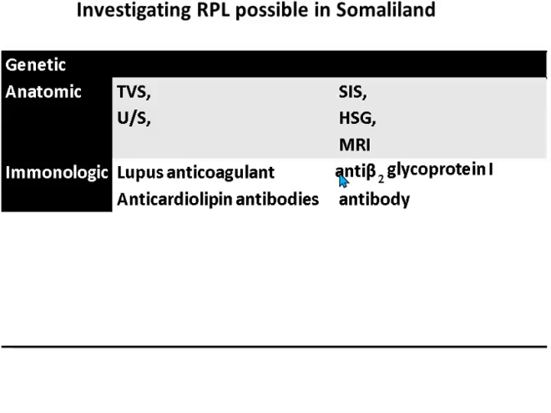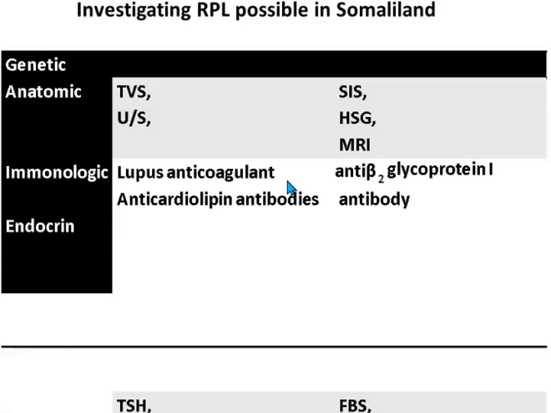The other thing is immunological. Immunologically, to send lupus anticoagulant, anticardiolipin antibodies, or beta-2 glycoprotein 1 antibody. All these three are not available, but they can be sent through some laboratories to outside the country. So you should consider, especially, sending these three things. If it's costly, you can send one or two of them, but it's better to evaluate and send all three to those laboratories who can send the sample outside the country.